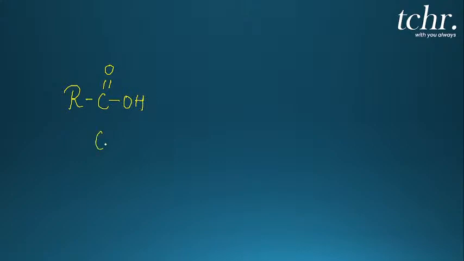For example, if I write CH3 C double bond O OH, what is this, students? Here also you should count the carbonyl carbon. So along with the carbonyl carbon, how many carbon atoms in total? 2 carbon atoms. So it is ethane. And what is the suffix you add for the carboxylic group? Yes, OIC, ethanoic acid, right? This is how you name the carboxylic acid.